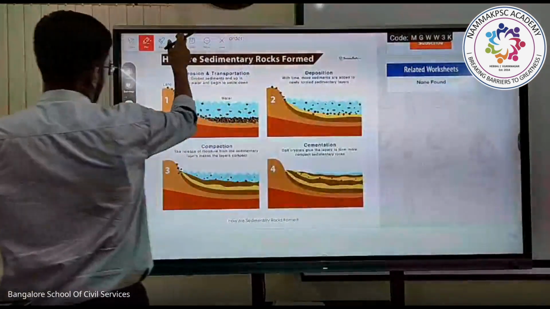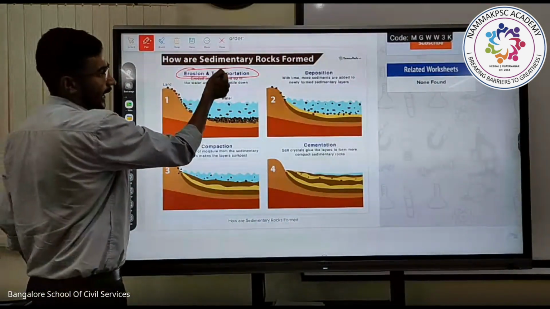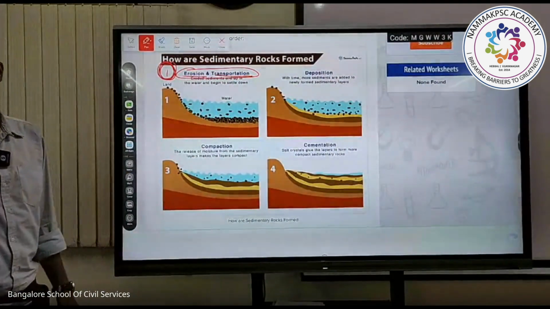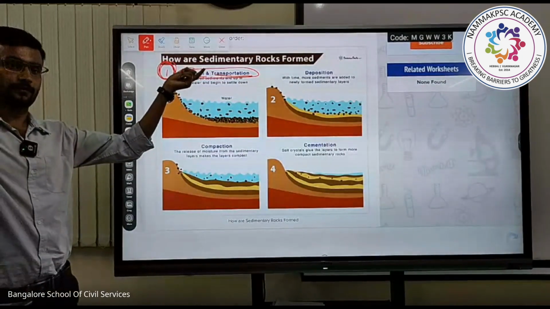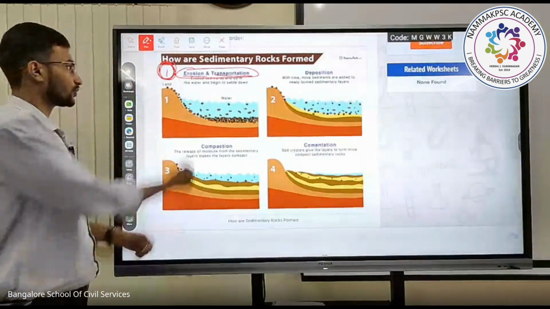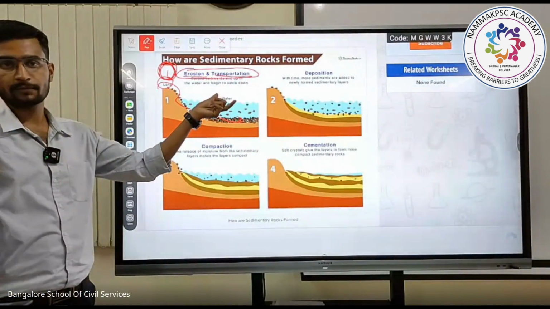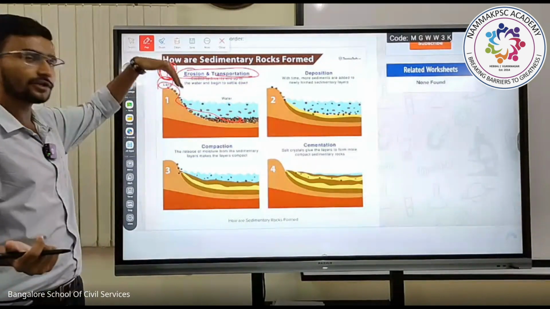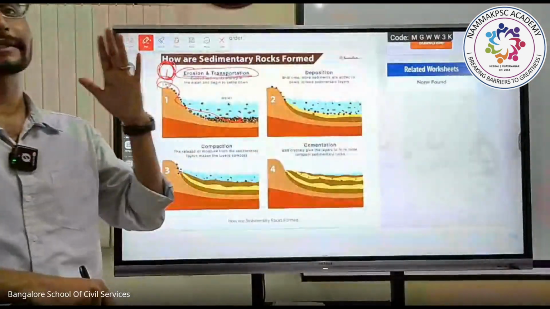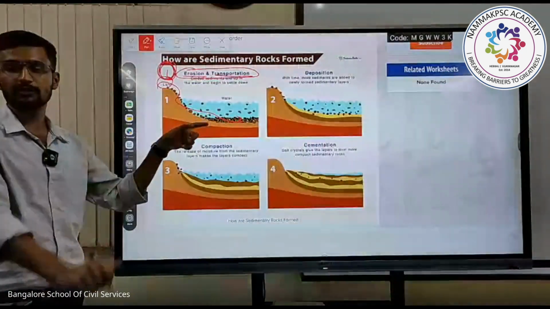The first and foremost one is erosion and transportation. Why and how does erosion take place? Because of various factors. It can be a natural process or an artificial process. After erosion, what will happen? Via different natural factors, towards gravity, the different natural factors will act.